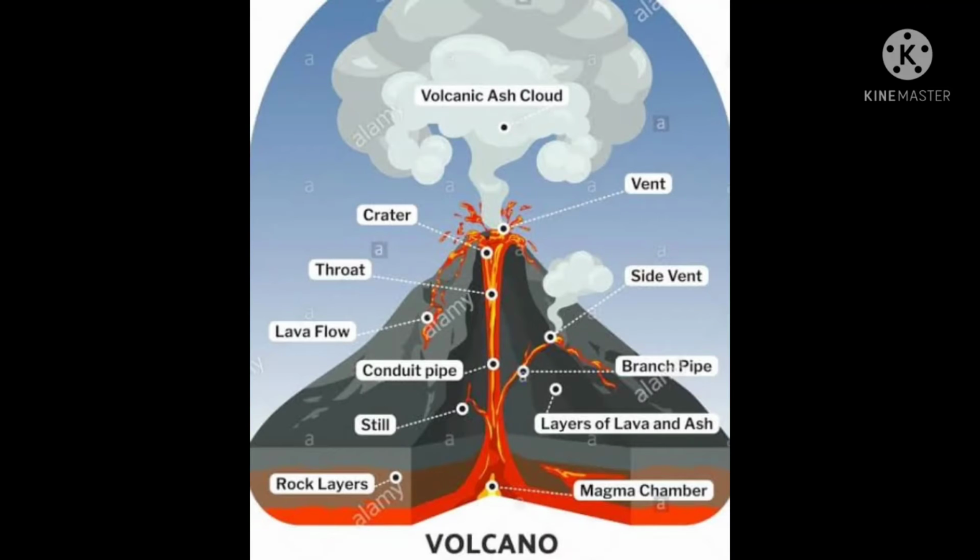How do volcanoes erupt? It's not complicated to understand how volcanoes erupt. It's easy to get. Here is a diagram of an erupting volcano. Let's see it. Deep within the earth, it is so hot that some rocks slowly melt and become a thick flowing substance called magma. Since it is lighter than the solid rock around it, magma rises and collects in magma chambers. Eventually, some of the magma pushes through vents and fissures to the Earth's surface.